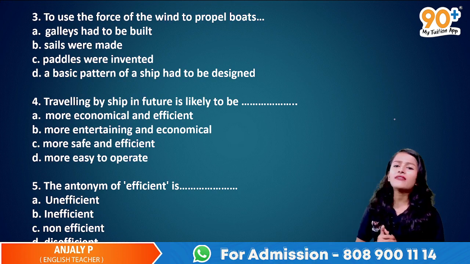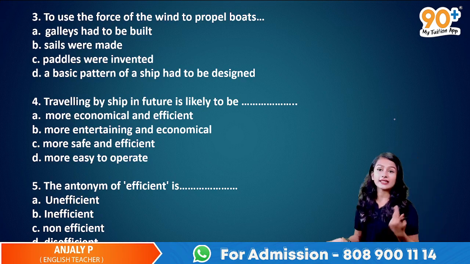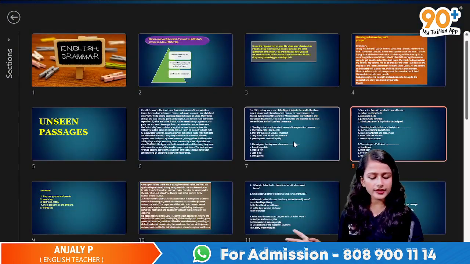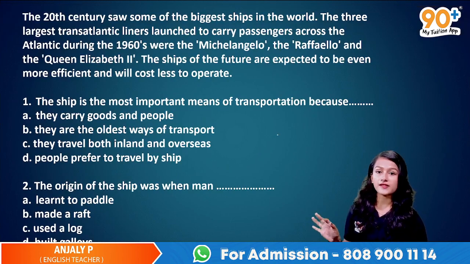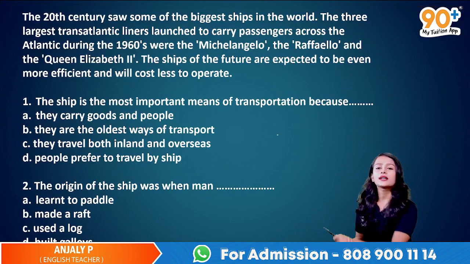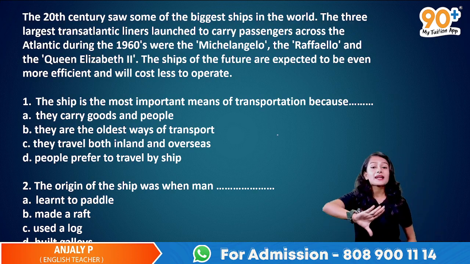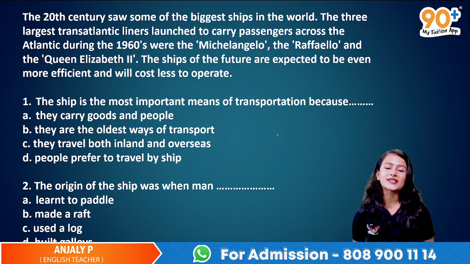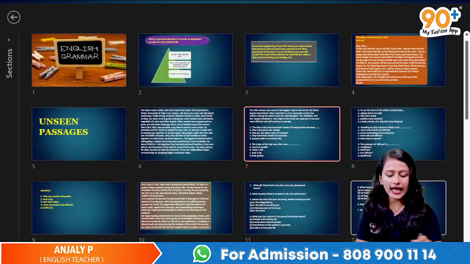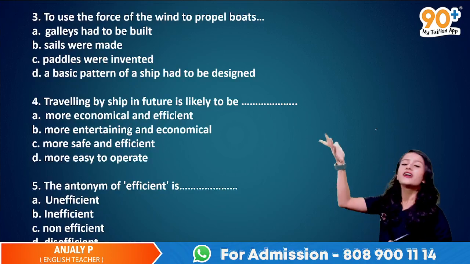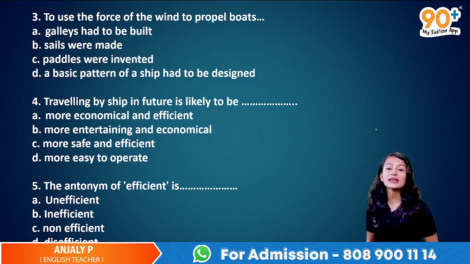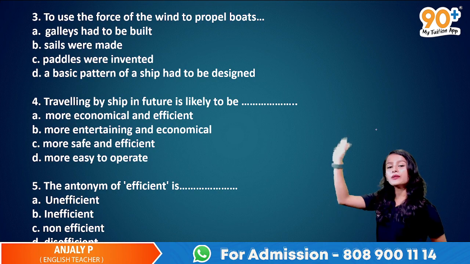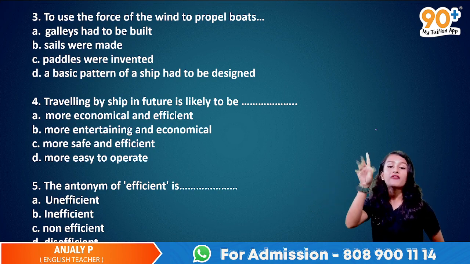Okay, and traveling by ship in future is likely to be that one question. It almost comes at the last of the paragraph. So ഇവിടെ കാണുന്ന last sentence ൽ കൊടുത്തിട്ടുണ്ട് that the ships of the future are expected to be even more efficient and will cost less to operate. So വളരെ clear ആയിട്ട് എഴുതിയിരിക്കുകയാണ് that the answer is going to be what? More economical and efficient.